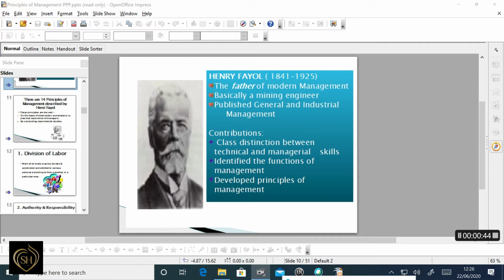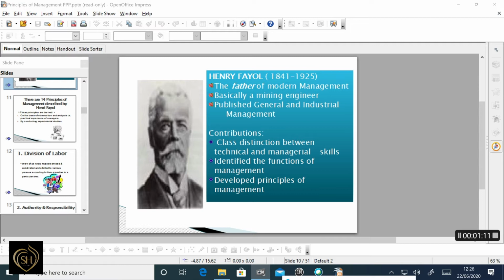He gave more importance to managerial efficiency. Fayol first identified four functions of management: planning, organizing, directing, controlling. His own version was a bit different: plan, organize, command, coordinate, control.